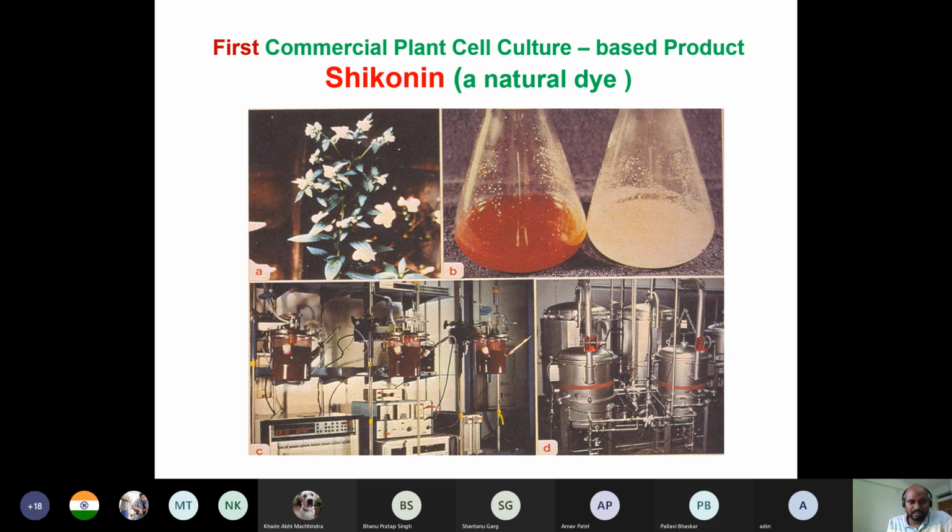So you can see from callus the fine suspension cultures are developed, then you go to the bioreactor and make it in large scale, whatever your important product is. It may be anthocyanin, it may be shikonin, it may be some medicinal component or some secondary metabolites, whatever your choice. You go to the bioreactor and you will get your product. Like this.